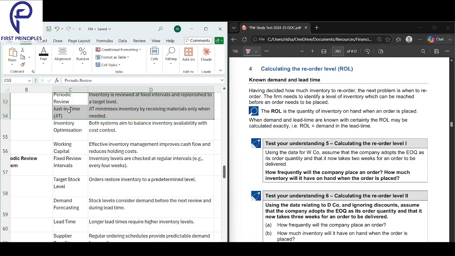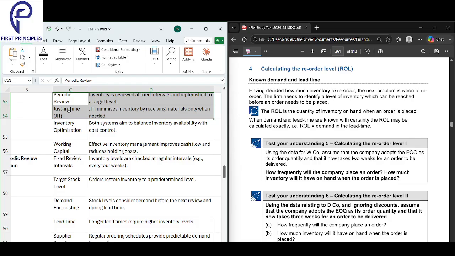Whenever you want, you will order immediately, and you will get it, because you would have set up such a system. Like Ola and Uber, whenever you want, you just order or book it, and you get it. So, just in time: minimize the inventory by receiving materials only when you need them. When you need, you will order it.